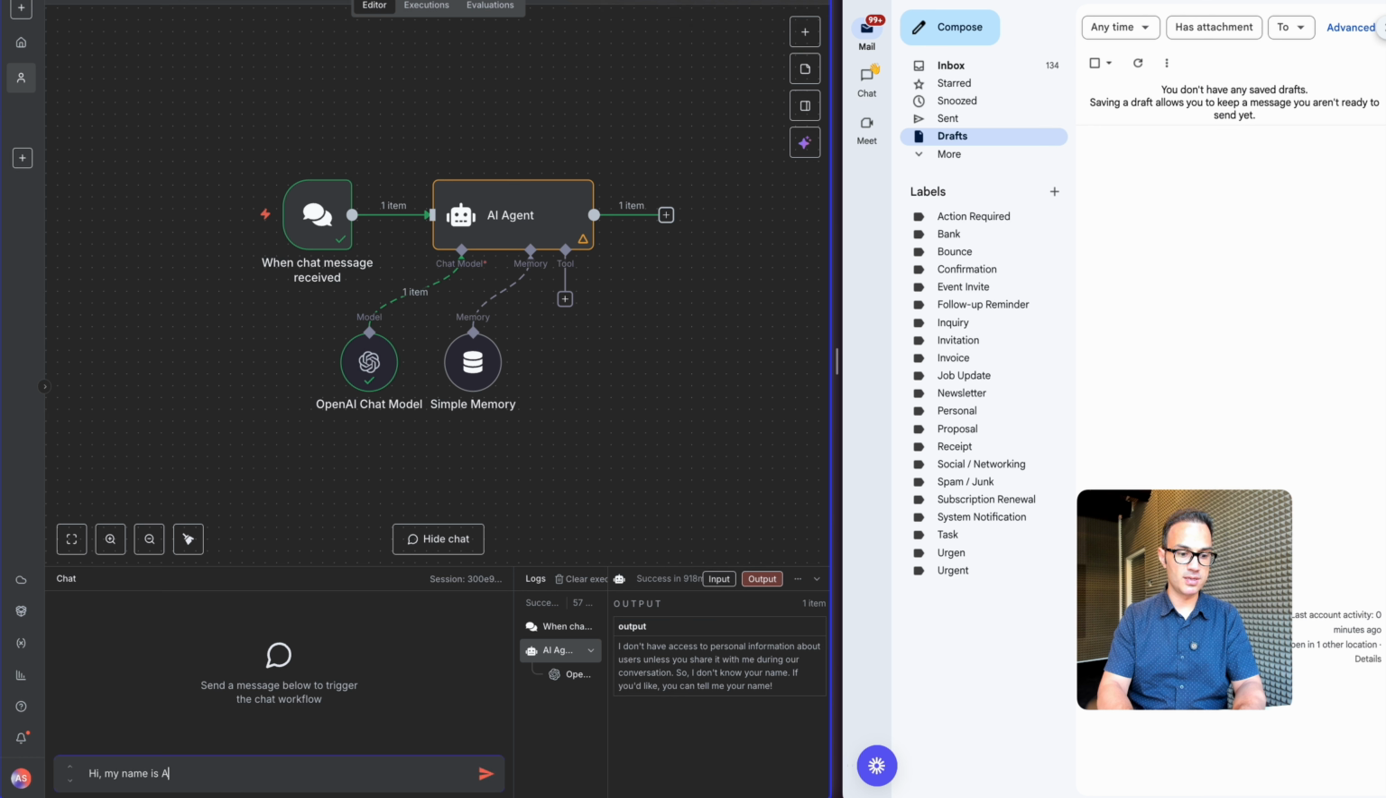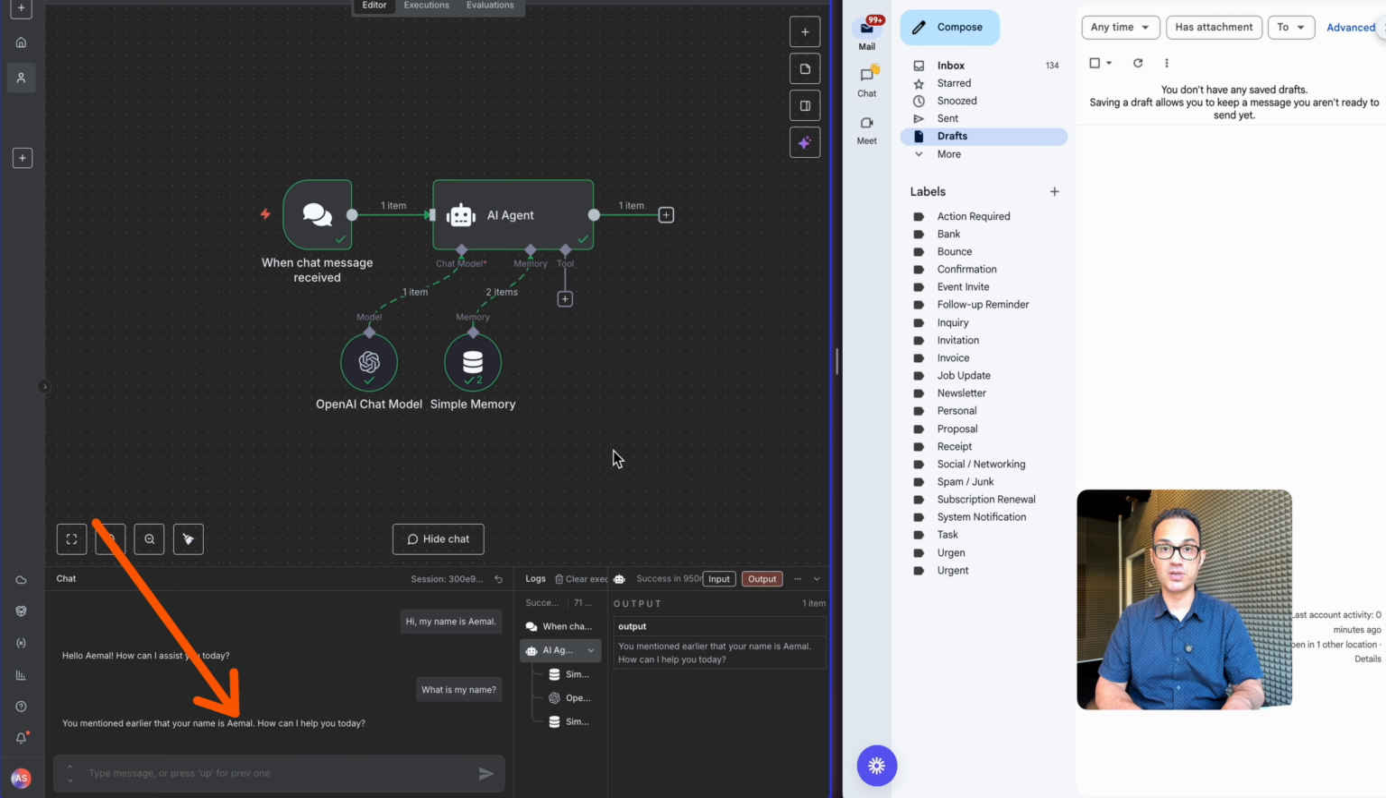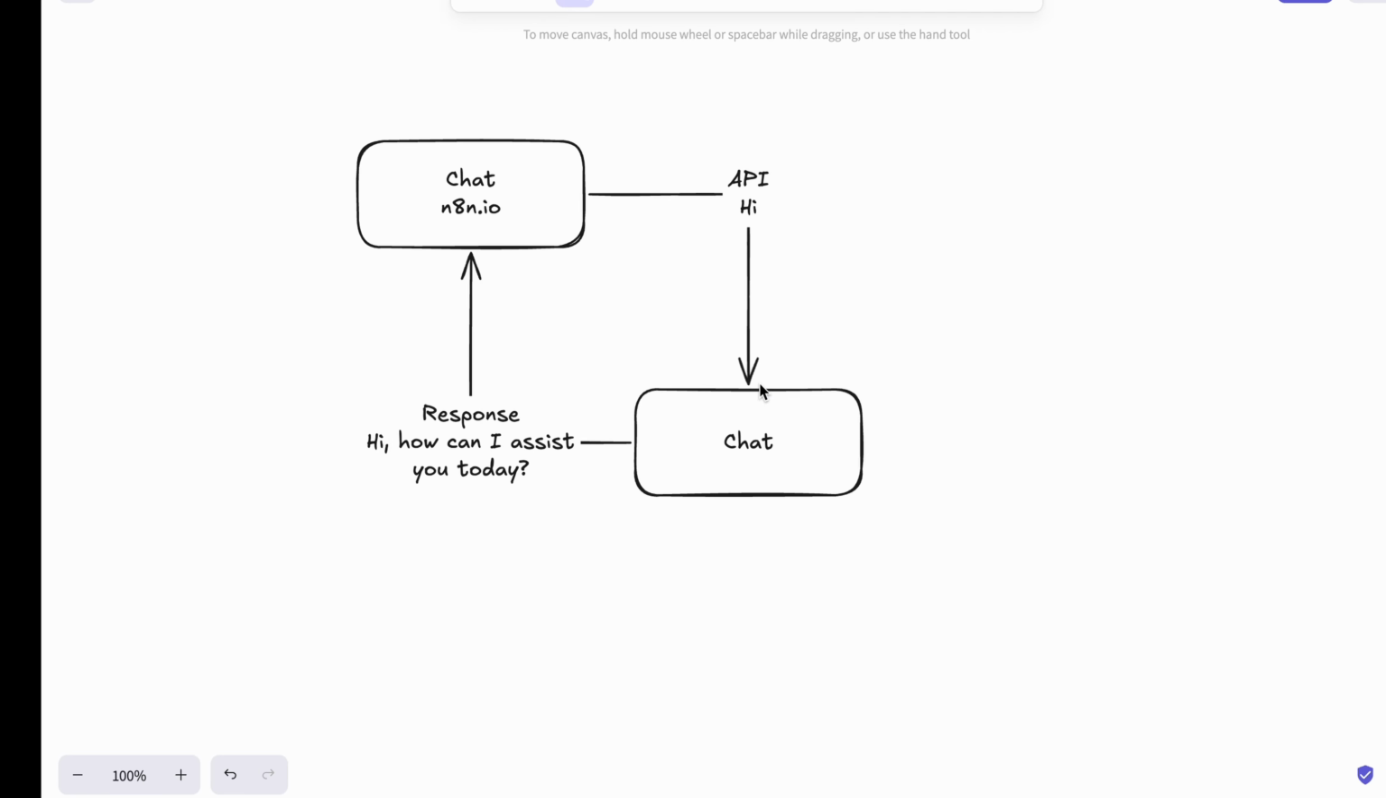Hi, my name is Aemal. If I enter, it greets me with my name. Now, if I say, what is my name? It should say your name is Aemal. You mentioned earlier that your name is Aemal, so it remembers something. So literally with a few clicks, we have added something really complex in the AI or in the general web development world. So I'm going to quickly take a whiteboard session.